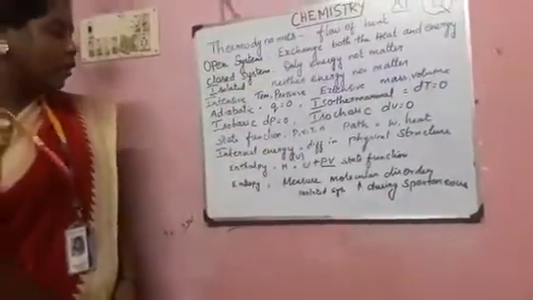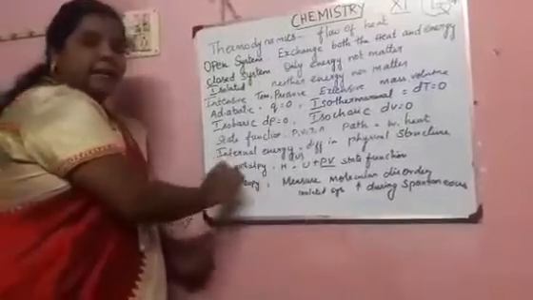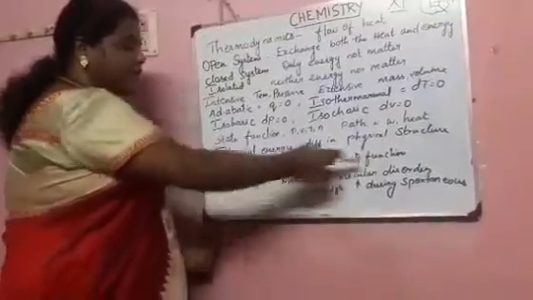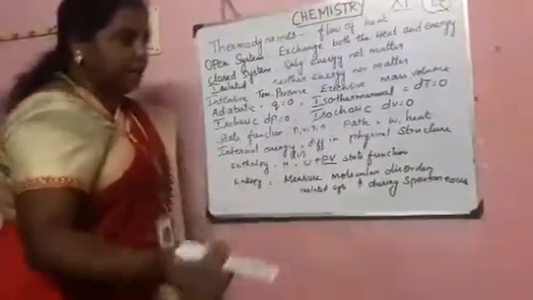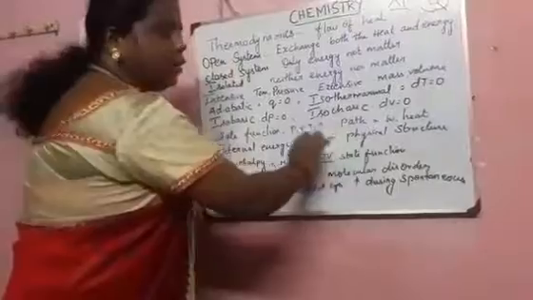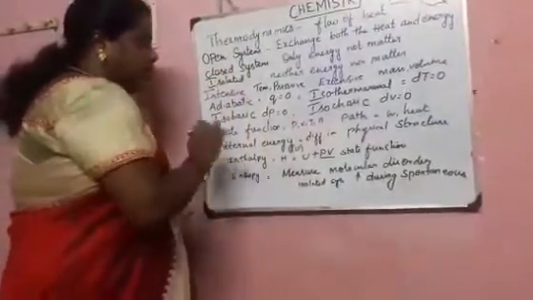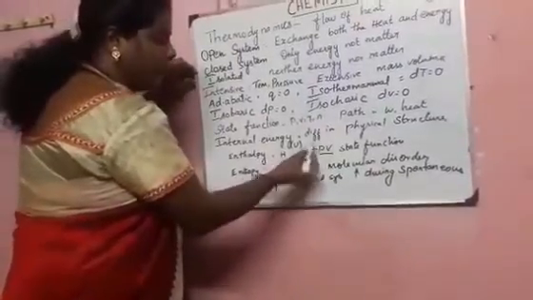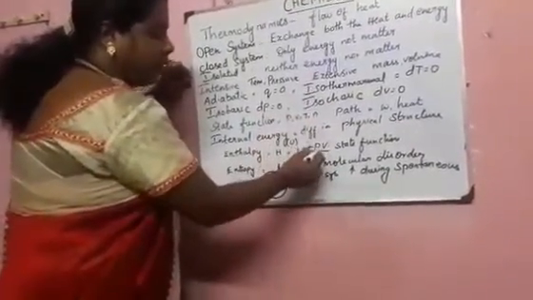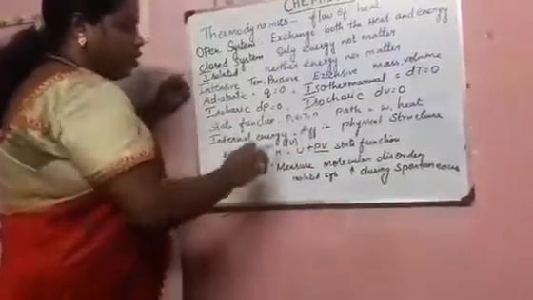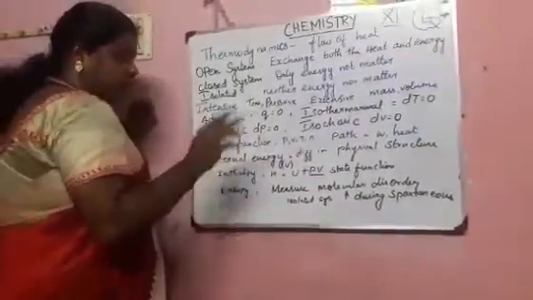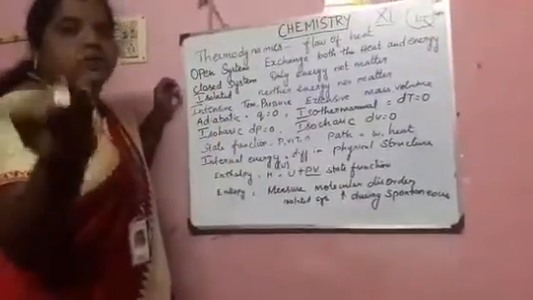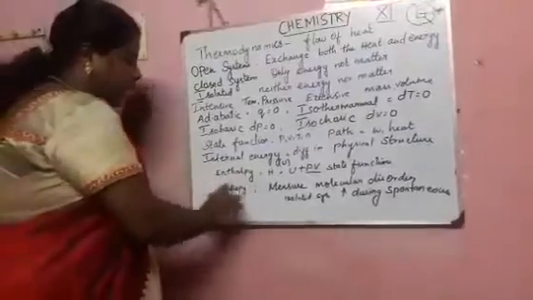And next one, we call it enthalpy. What is meant by enthalpy? Enthalpy is a state function. State function means it deals with pressure, volume and like that. It is not related to the path function. So for example, enthalpy is the sum of internal energy and the product of pressure and volume. So if you consider enthalpy, you have to deal with the internal energy, pressure as well as the volume.